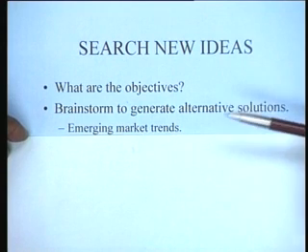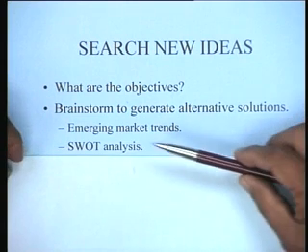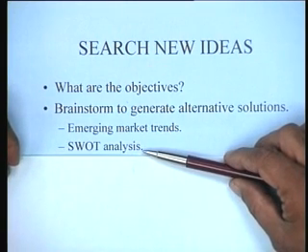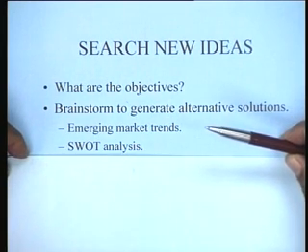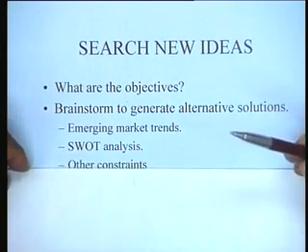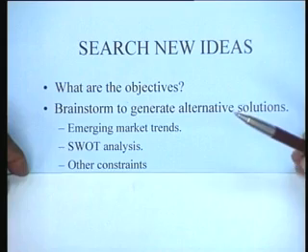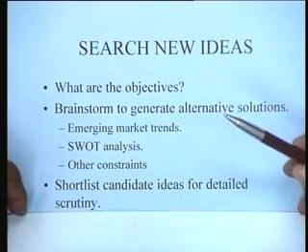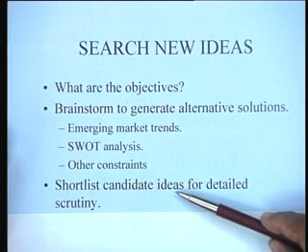You can consider, for instance, what are the new market trends, emerging market trends. You might want to do a strength, weakness, opportunity, threat analysis, a SWOT analysis as we said, to identify exactly the right kind of solutions for your particular situation. You might consider any other constraints that you might have within you. And on the basis of this, you would probably shortlist candidate ideas for detailed scrutiny.